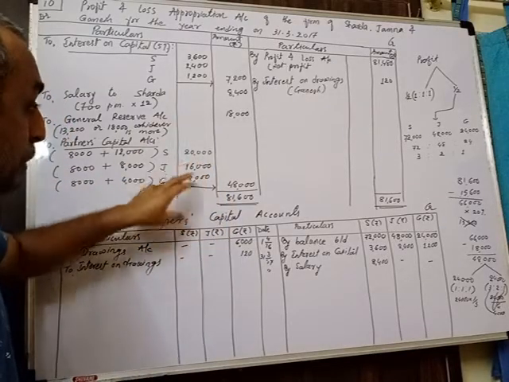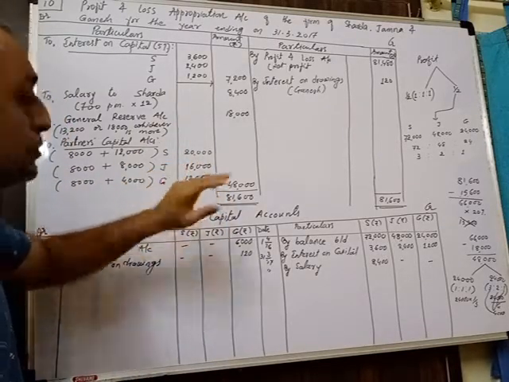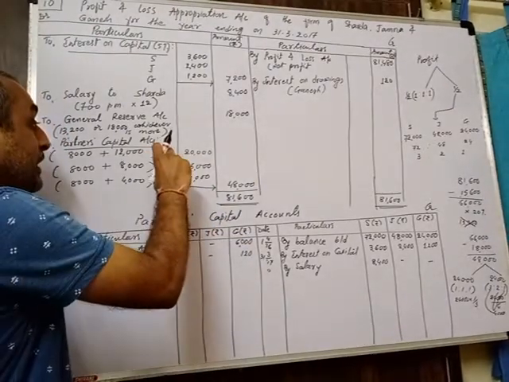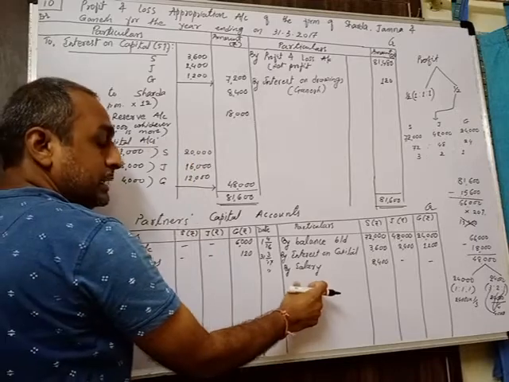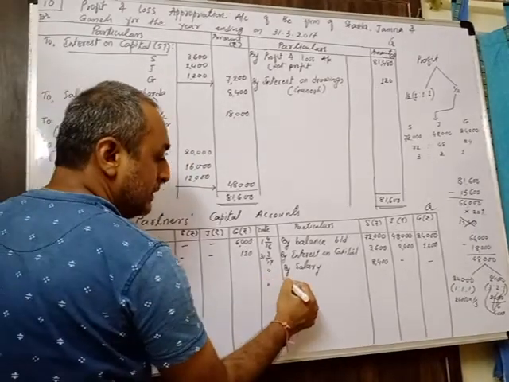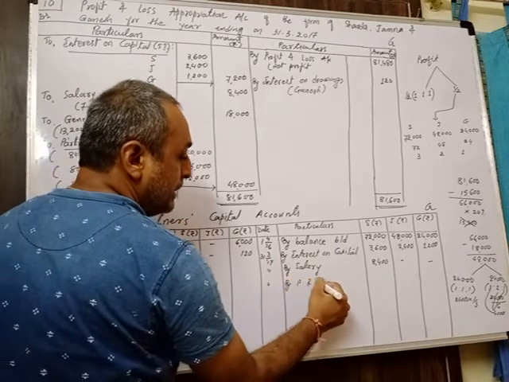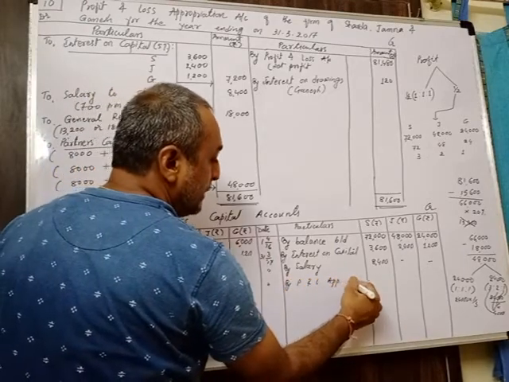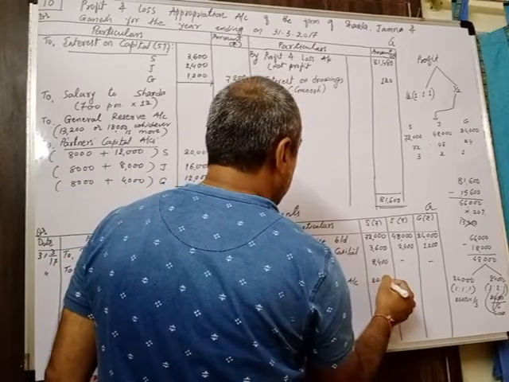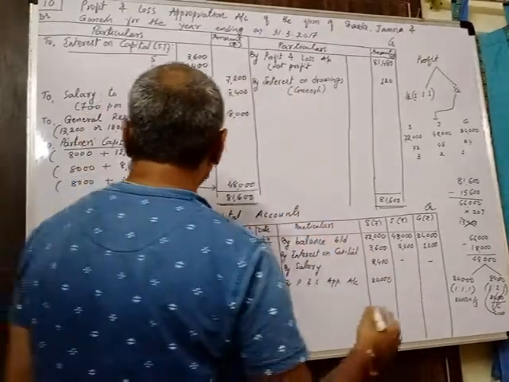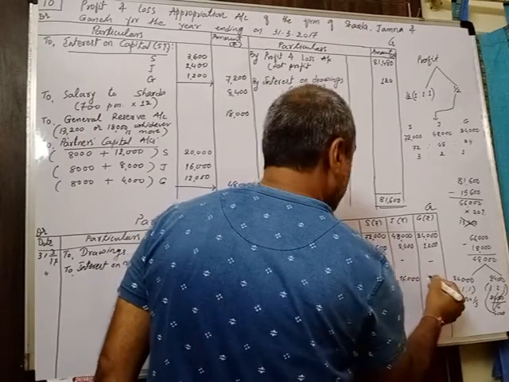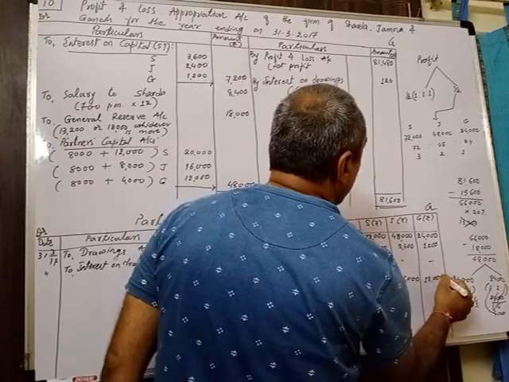You can find out the total also. 6 plus 2, 8. 2 plus 2, 4. This is how the profit can be distributed. And the second effect for this is recorded over here in the partners' capital accounts, credit side, by profit and loss appropriation account. For the partner Sarda 20,000, then Jamna 16,000 and Ganesh 12,000.